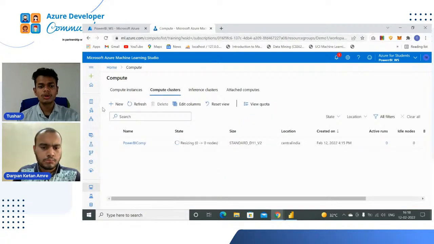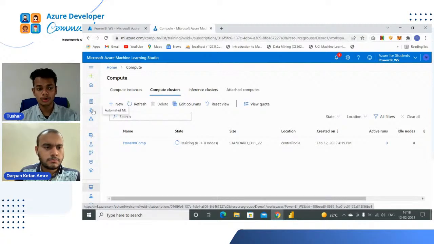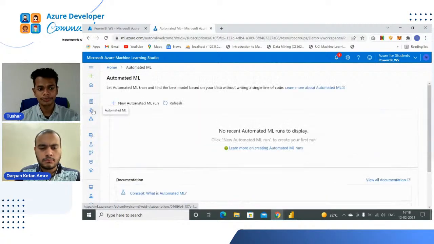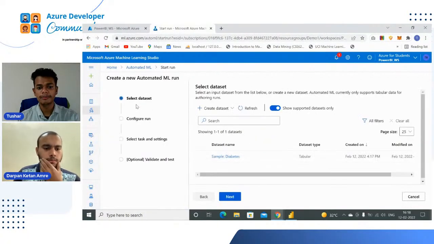Okay, so now what to do? We are going to create an automated ML, or AutoML. So just click on Automated ML. Now you will see that we have to create a new automated ML run, right? So just click on New automated ML run.